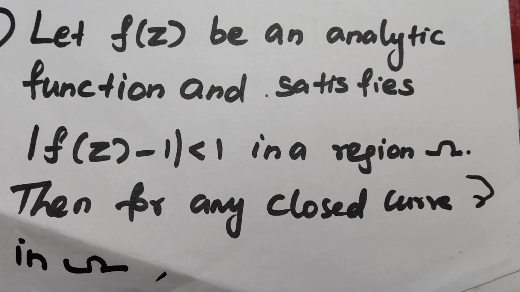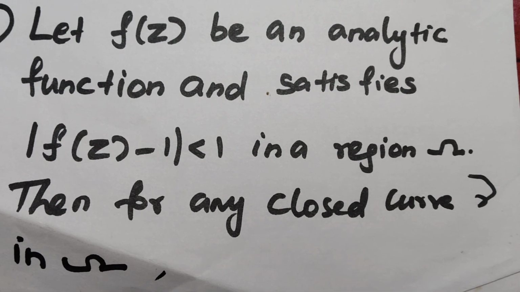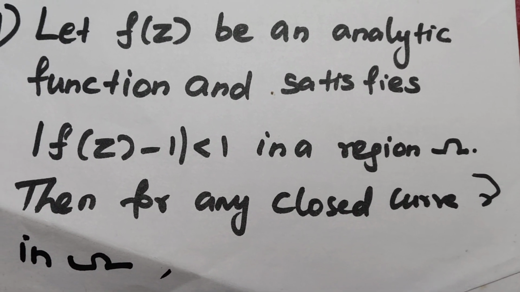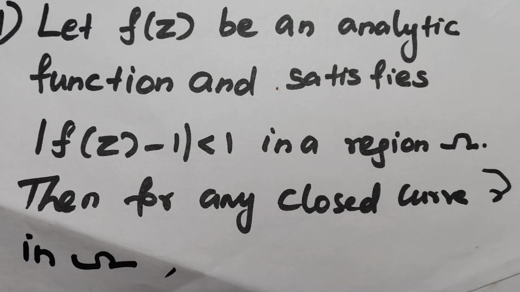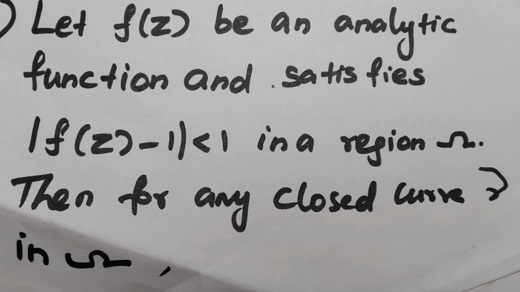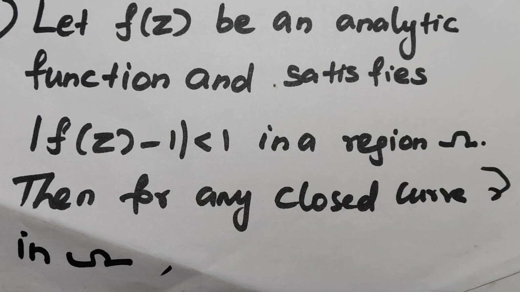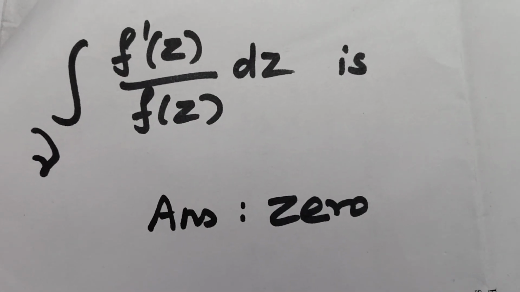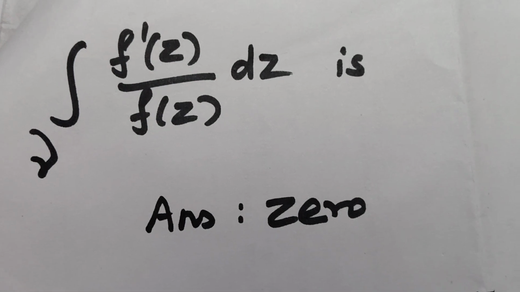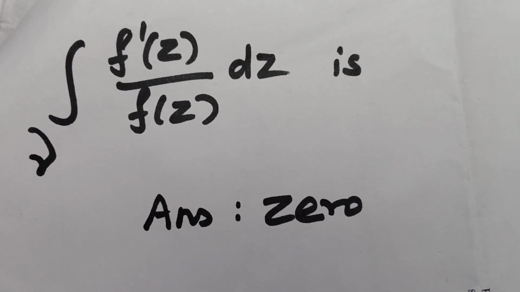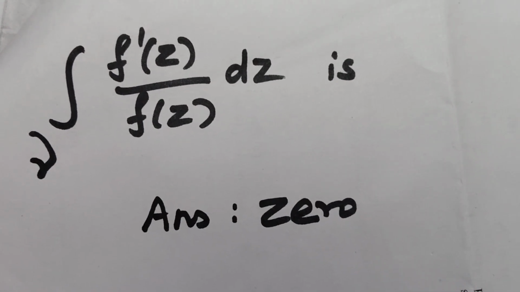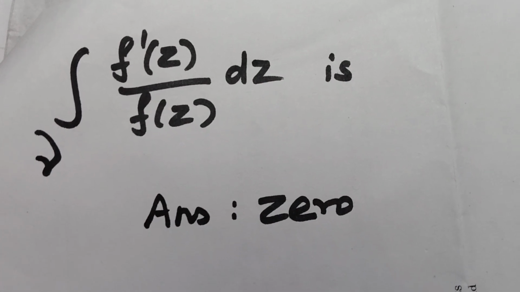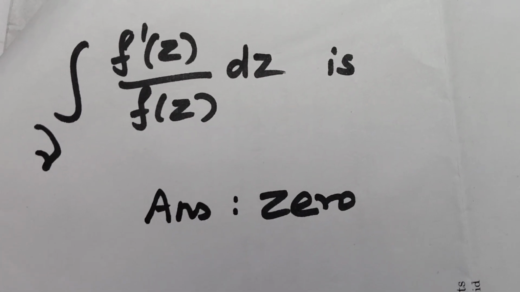Question number 41. Let f(z) be an analytic function and satisfy |f(z) - 1| < 1 in a region. Then, for any closed curve gamma in the region, the integral over gamma of f'(z)/f(z) dz is. Here the question is the integral over gamma of f'(z)/f(z) dz in the particular region. Answer is 0.